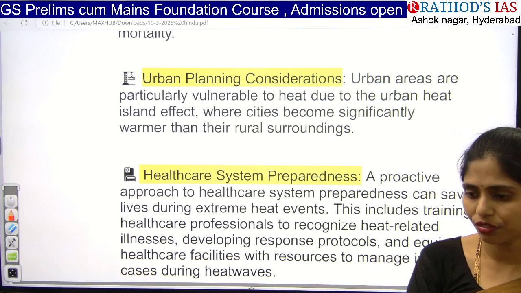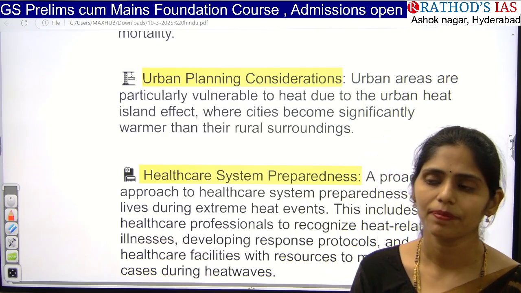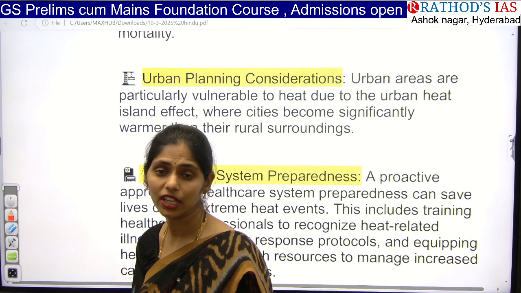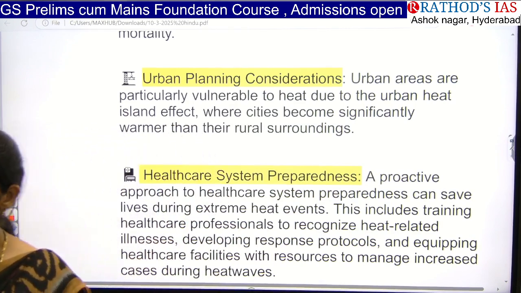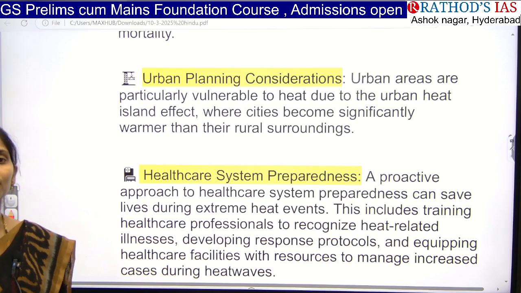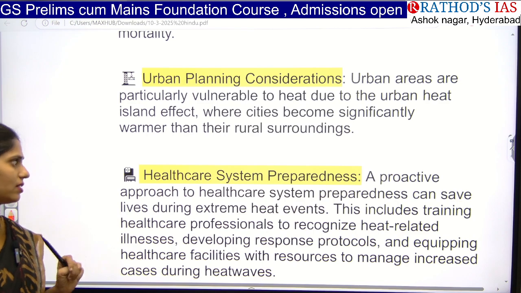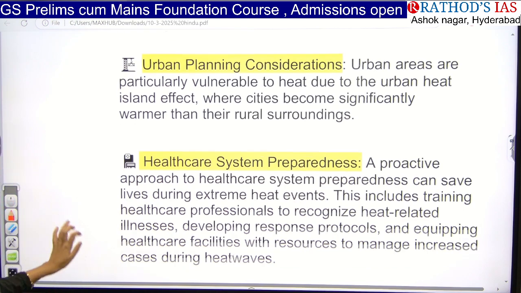That means we have to go for plantations. Especially we have an urban afforestation method called Miyawaki. We can follow that. And even in urban areas, we have to improve the green spaces like public parks, etc., so that people will have access. And this one here is healthcare system preparedness.